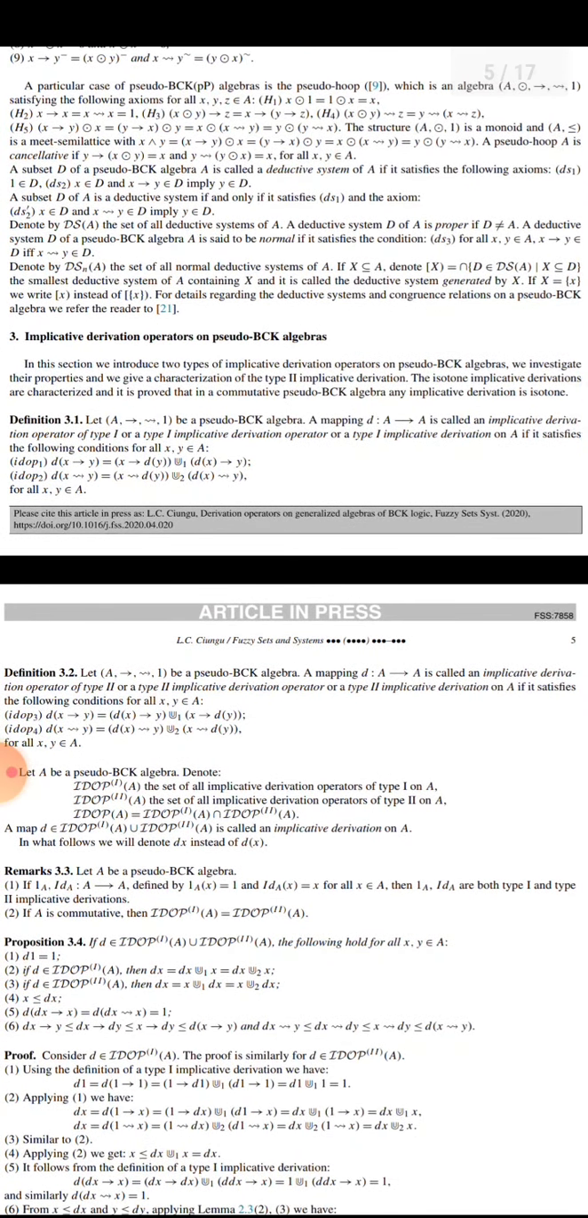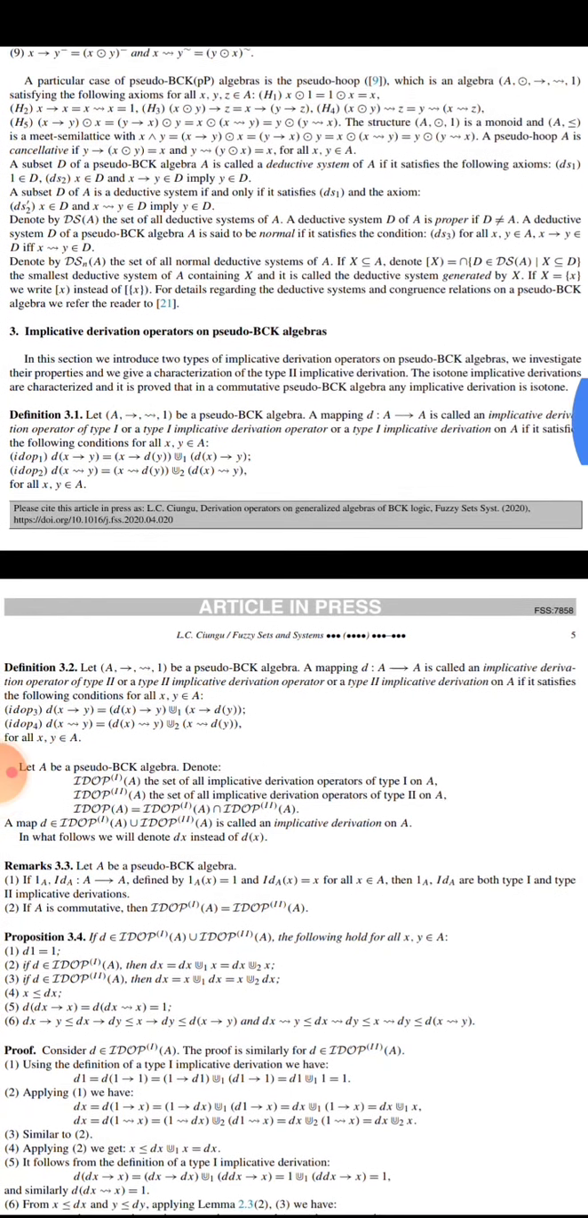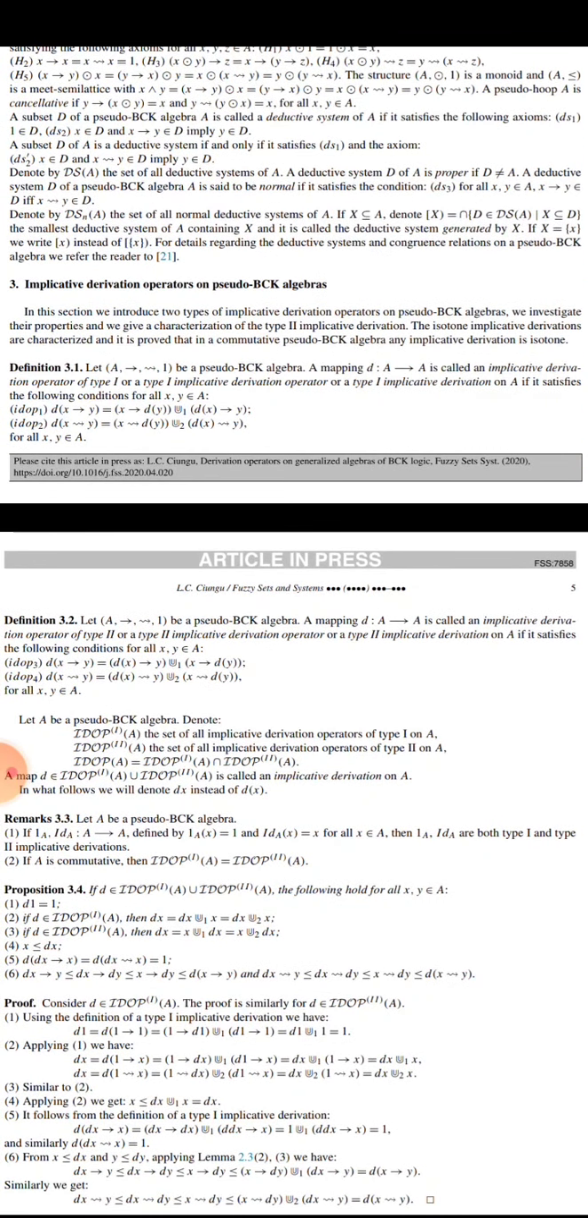Implicative derivative operators on pseudo basic algebra. Definition: let A be a pseudo basic algebra. A mapping D from A to A is called an implicative derivation operator of type 1, or a type 1 implicative derivation on A, if it satisfies the following conditions for all x, y. The first property is that D(x → y) = x → D(y) ∪1 D(x) → y, and then the second property.